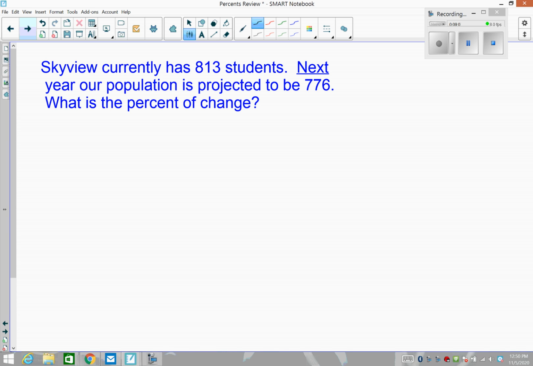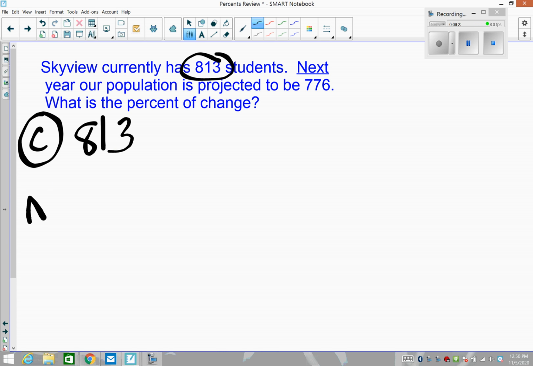So let's talk about this next target called percent of change. How much does something change? This is a scenario when you could have greater than 100%. Skyview currently has 813 students. So I'm going to put C for current. Next year, we will have 776.